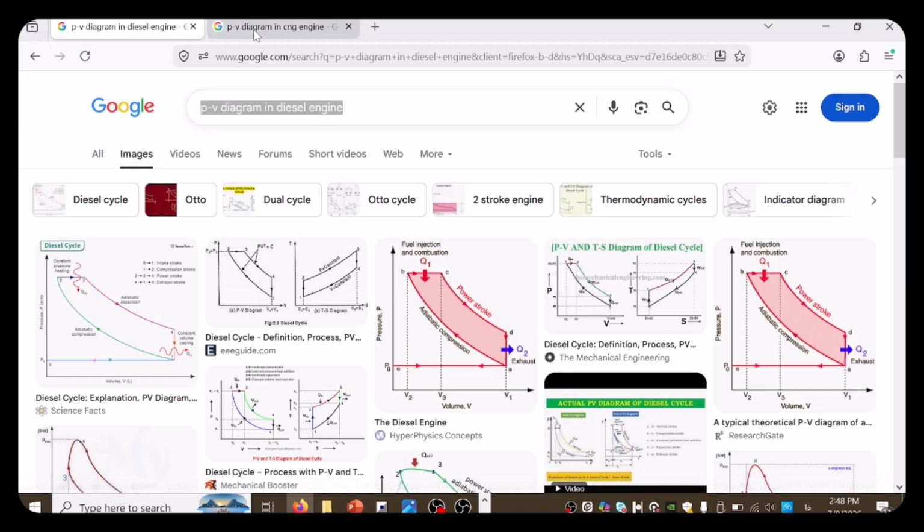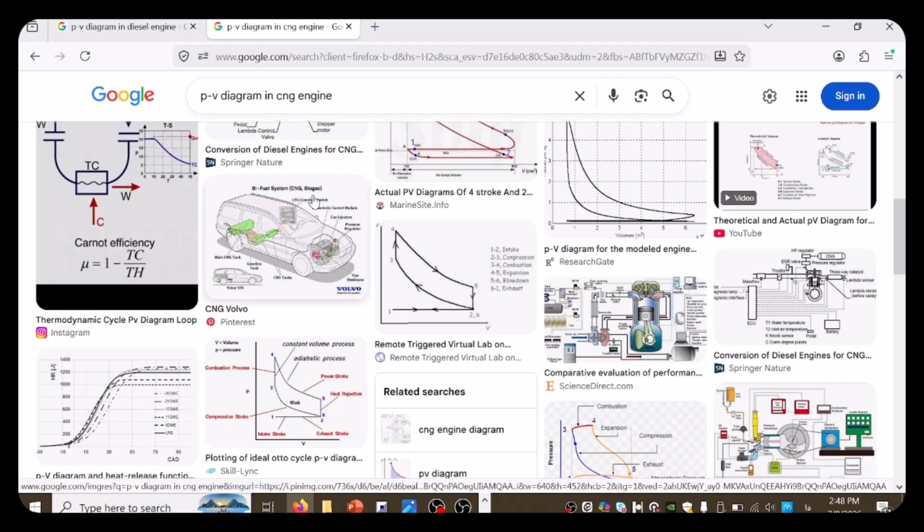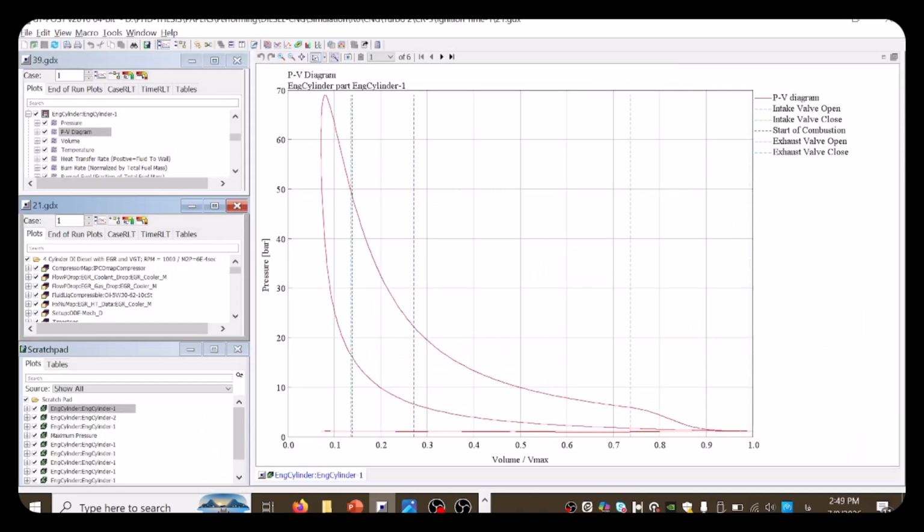On the other hand, a CNG engine runs on a premixed spark ignition cycle, because the flame front takes time to propagate up through the gas-air mixture. The pressure rises smoother and the peak pressure is more rounded. But what happens when we bolt on a turbocharger? Let's go to GT-POWER.